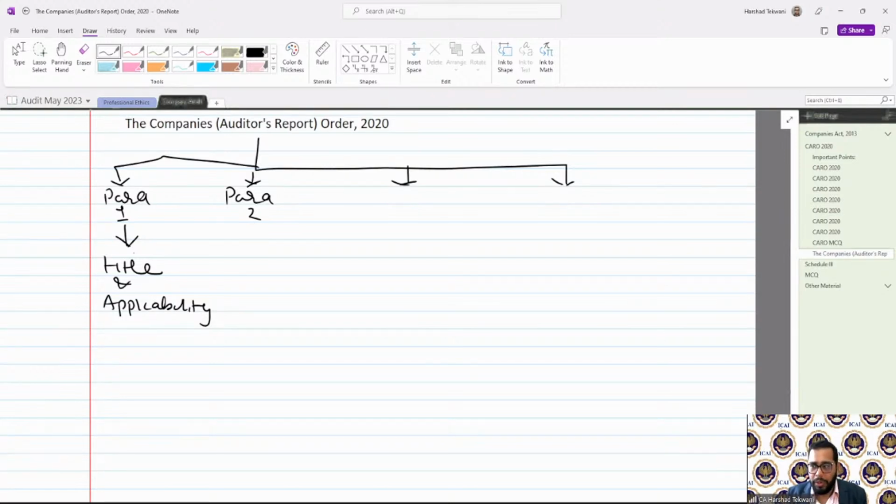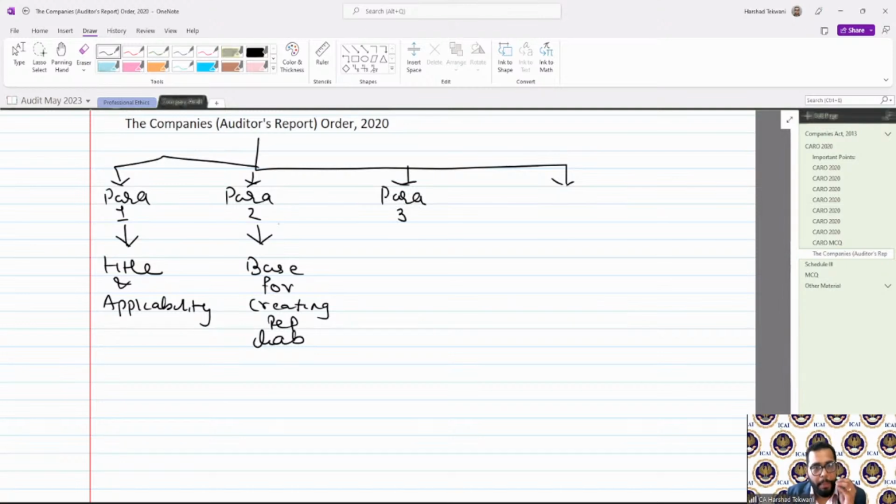So para 2 mandates that you need to provide the details in para 3. Auditor's report to contain matters. This is the base which creates reporting liability. Now coming to para 3.